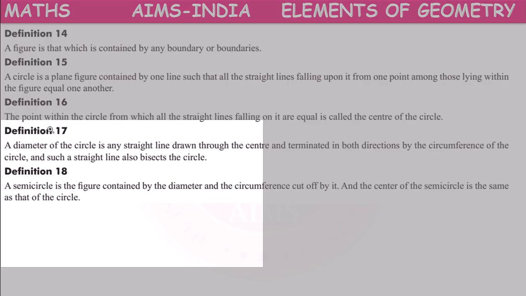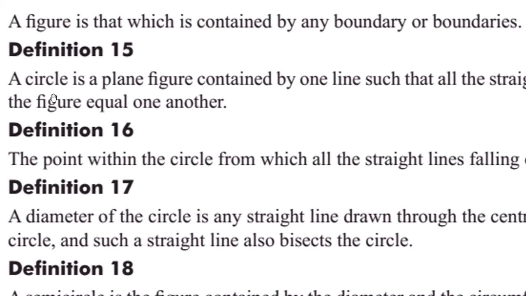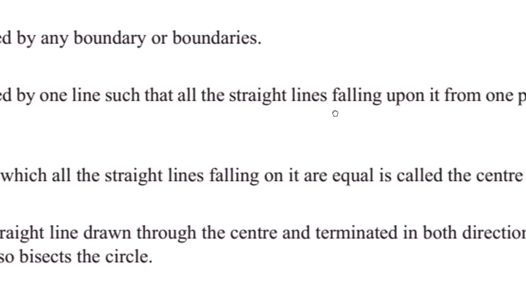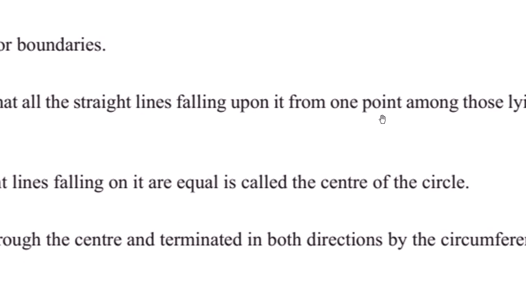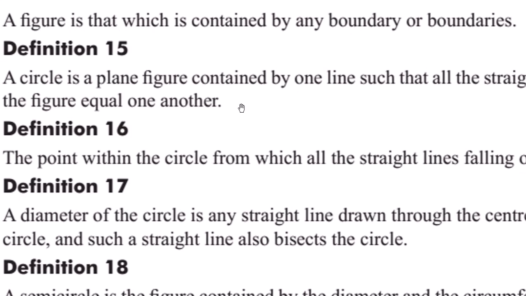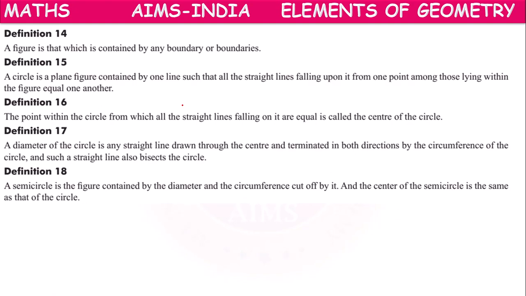Next, definition 15. A circle is a plane figure contained by one line such that all the straight lines falling upon it from one point among those lying within the figure are equal to one another.